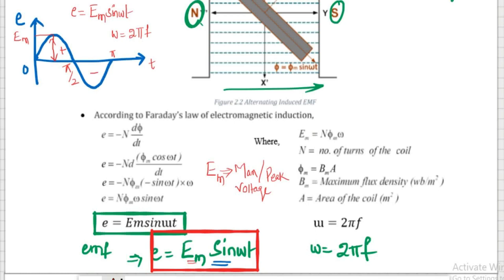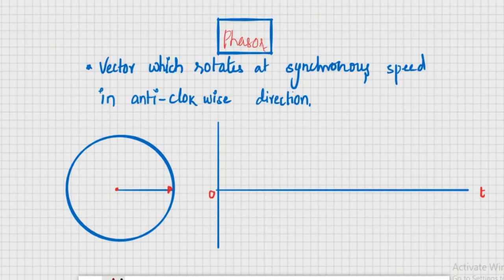Okay, so this is about introduction to AC power. Here I need to show you one thing, that is called a phasor. So here is a phasor. A phasor is nothing but a vector which rotates at synchronous speed in anti-clockwise direction.